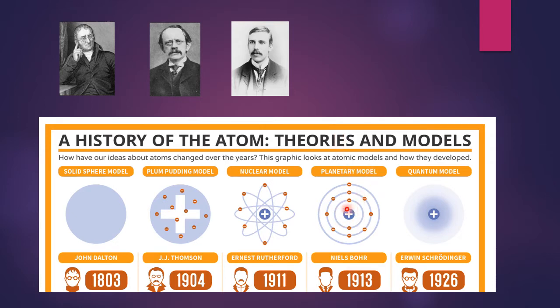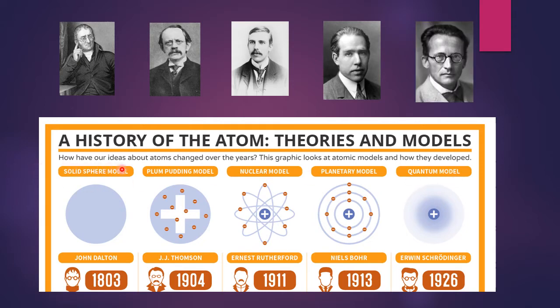According to him, there is a nucleus at the center of the atom. Electrons are revolving around the nucleus and they are revolving in some discrete orbits only. And then in 1926, Erwin Schrödinger gave quantum model of the atom.